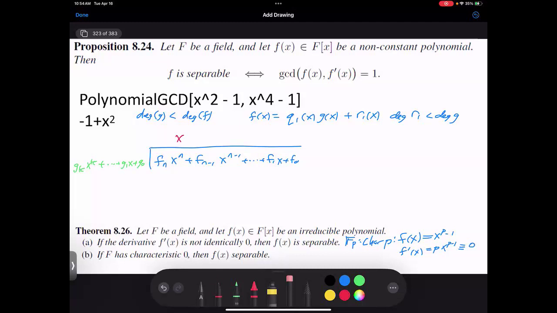X to the n minus k. And what's the constant term I need? I want to get f_n. I have g_k. So what do I need to multiply x to the n minus k by so that when I hit it with the g_k, I get f_n? f_n over g_k, plus dot dot dot.